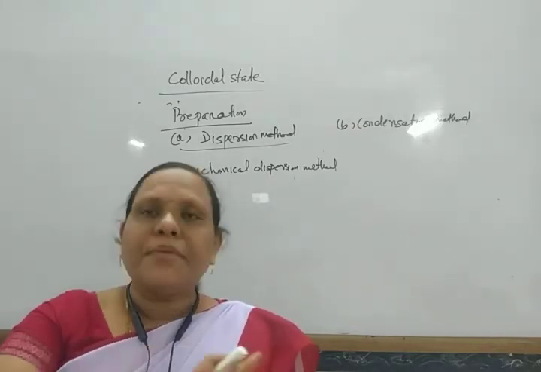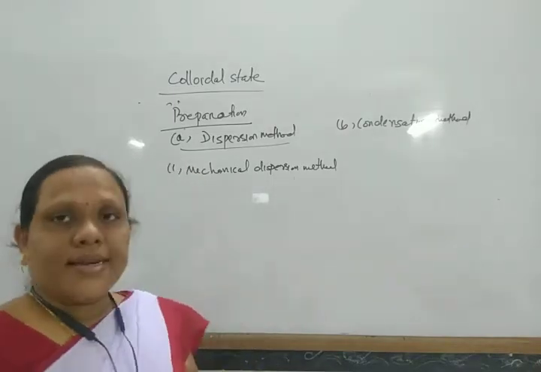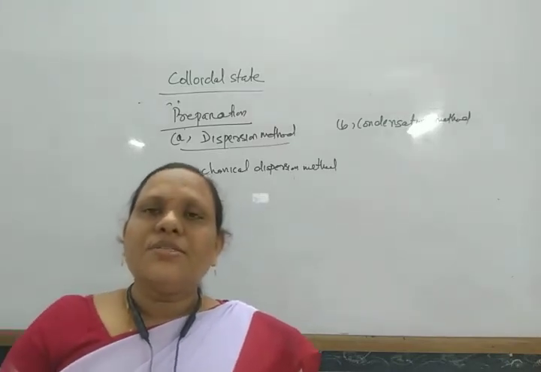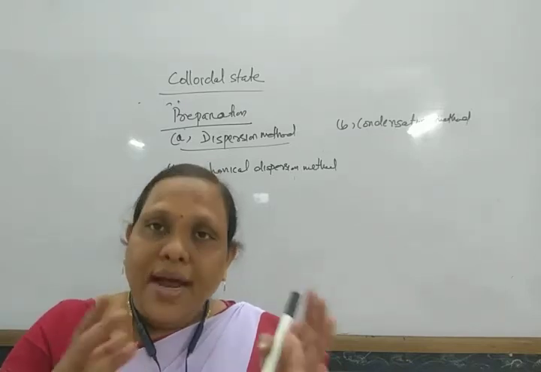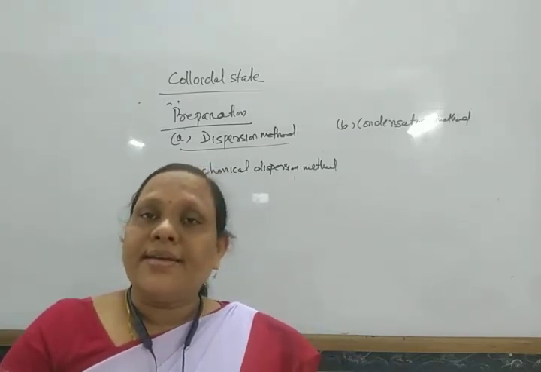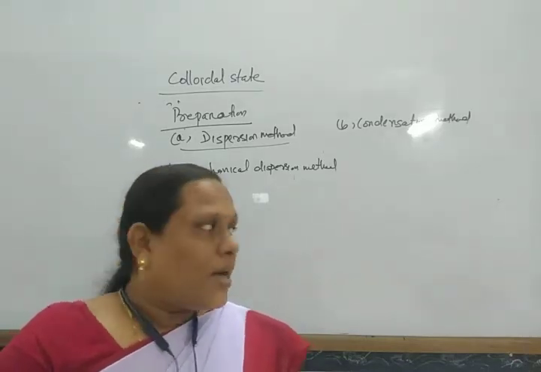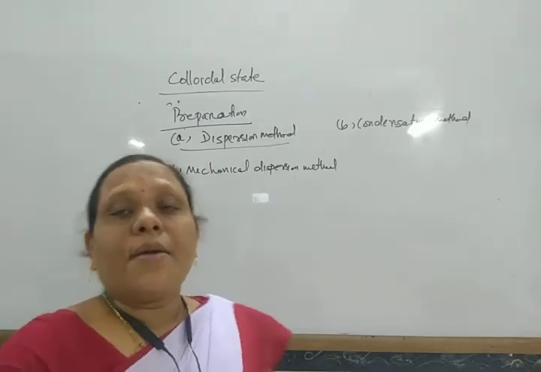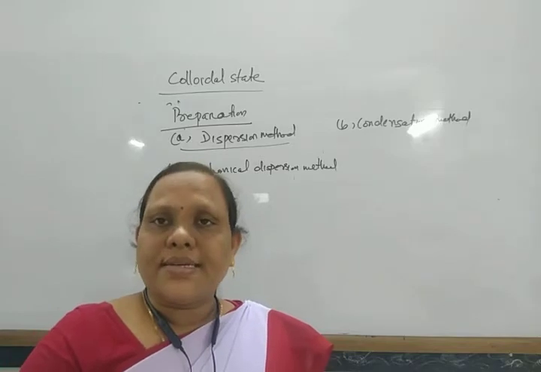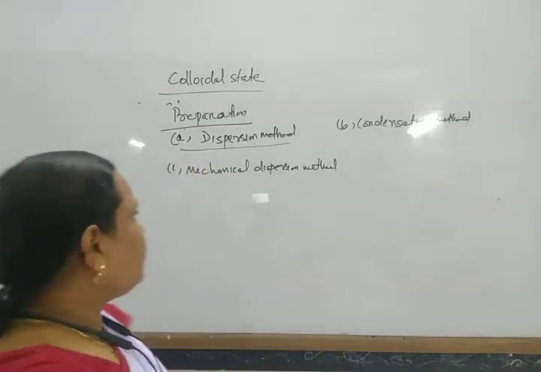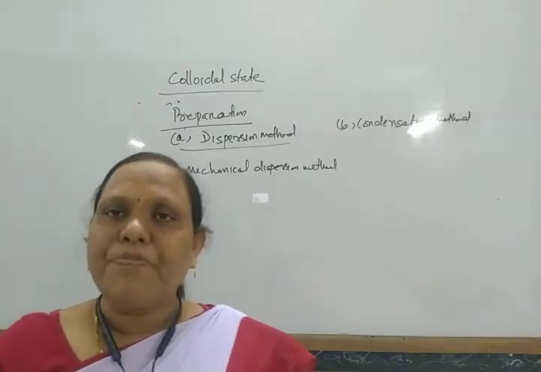There are two metallic plates which are moved in opposite directions by applying electricity. When the large size particles are taken in this metallic disc rotator and electricity is applied, they are converted into colloidal particle size. In this way, by the mechanical dispersion method, colloidal solutions are prepared.